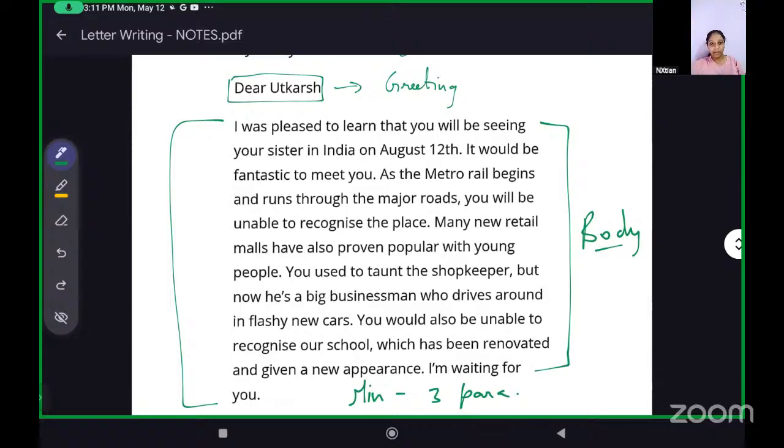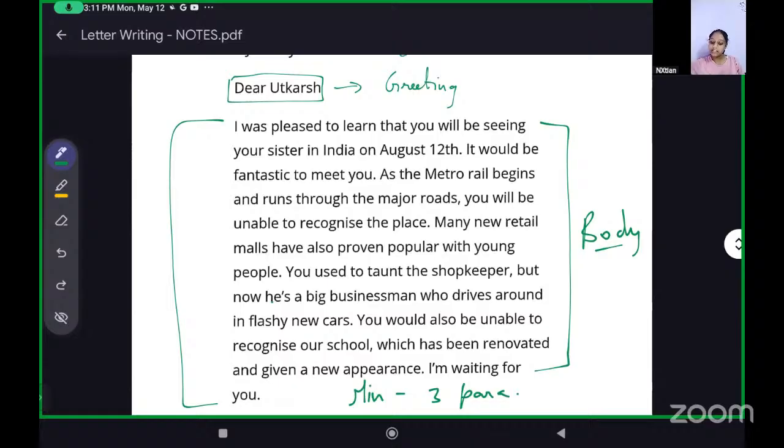You can make it four paragraphs, but please don't write it as one big one-page block. That is different. That is report writing. We have paragraph writing, and report writing. Nowadays even report writing is done in paragraphs. So everything we need to break down and do in paragraphs. So minimum three paragraphs should be there in letter writing.